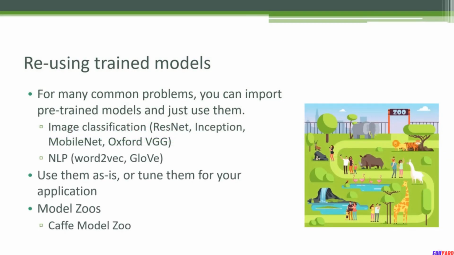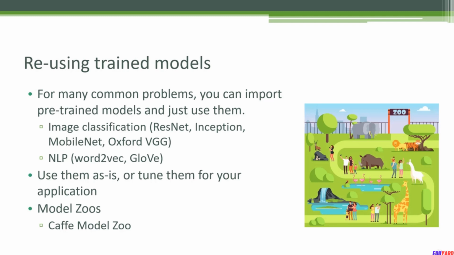The world of AI is in a strange and exciting time with transfer learning. It's never been easier to deploy a fully trained artificial intelligence model and start using it for real world problems. The idea here is to use pre-trained models that are already out there, available on the internet for anyone to use, and for a lot of common problems you can just import a pre-trained model that somebody else did all the hard work of putting together and optimizing and figuring out the right parameters and the right topology.